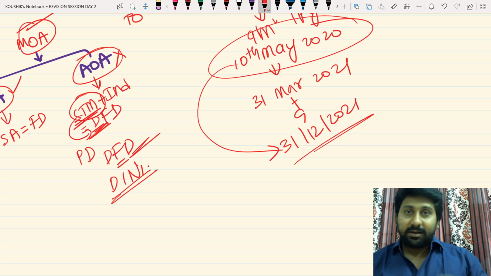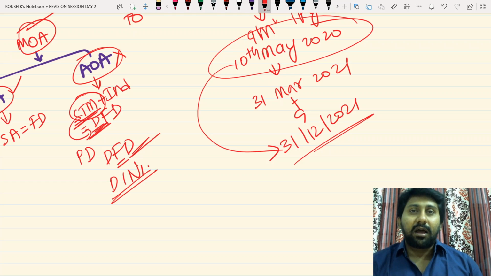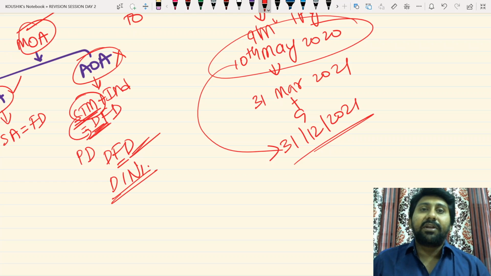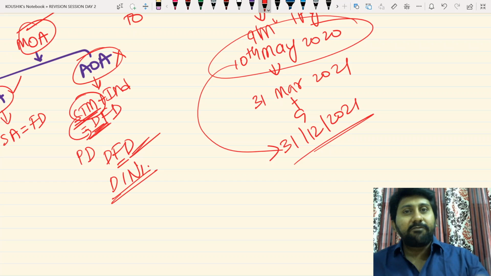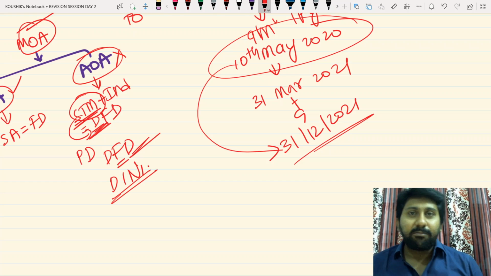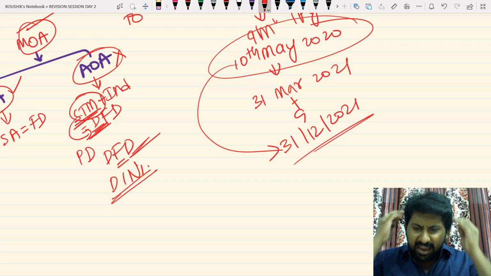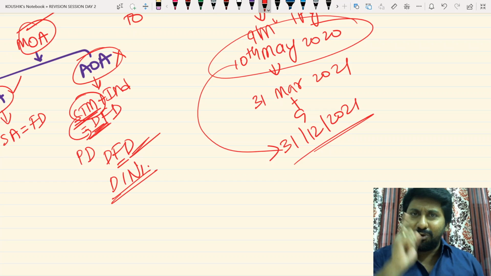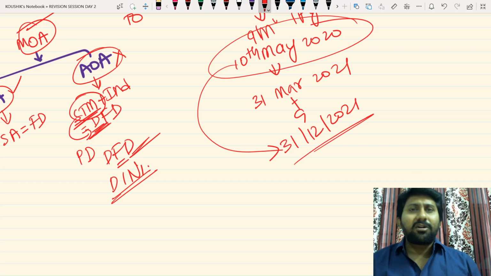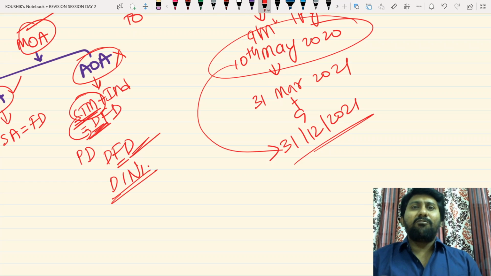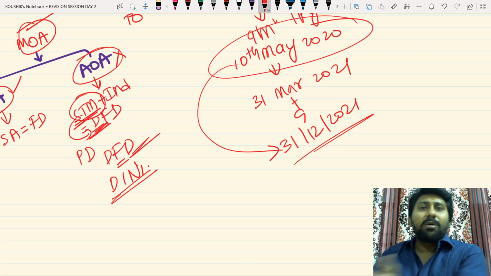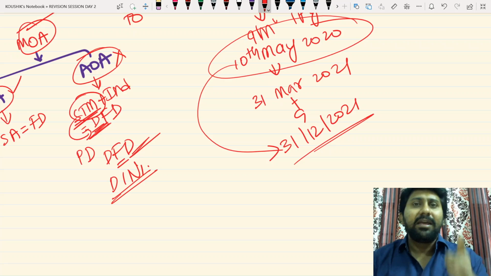But in the previous example, what I said, I purchased a car, I didn't appoint any kind of driver to that car, and I also don't have a driving license. Presumably, if you have a driving license, well and good. If you don't have a driving license, are you capable to drive a car? Appoint a driver as soon as possible. Same even in company law. If you don't have a DIN, you can't contract on behalf of the company. Then what is the purpose of purchasing a car? What is the purpose of incorporating a company?